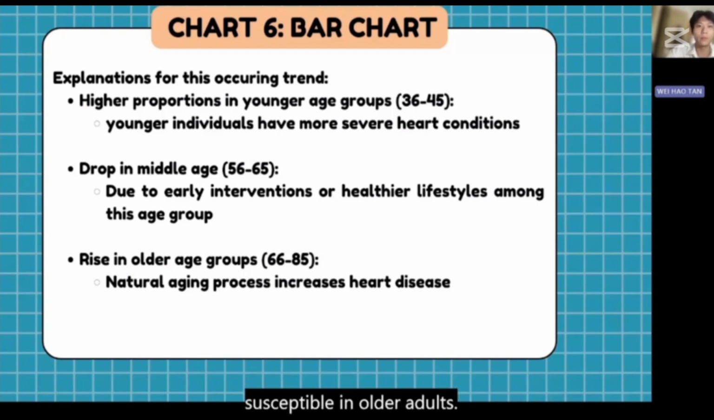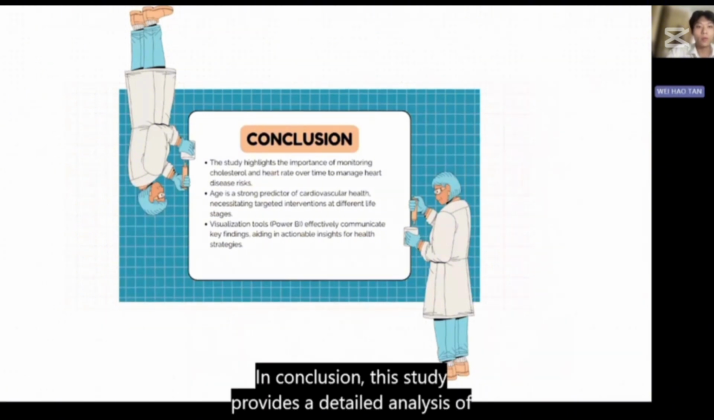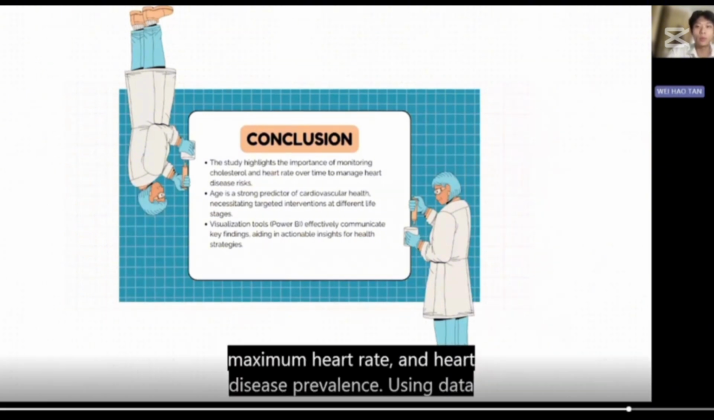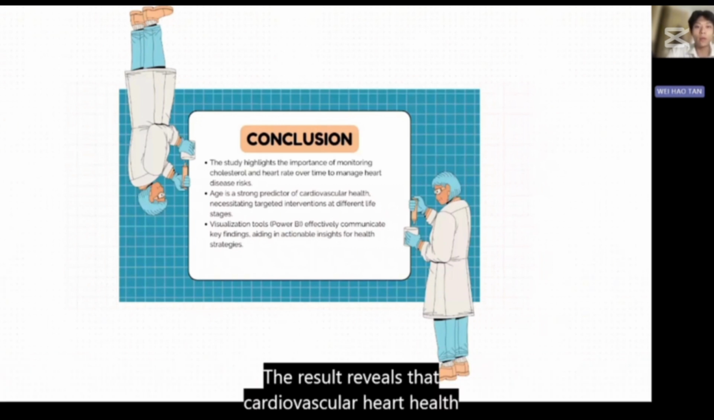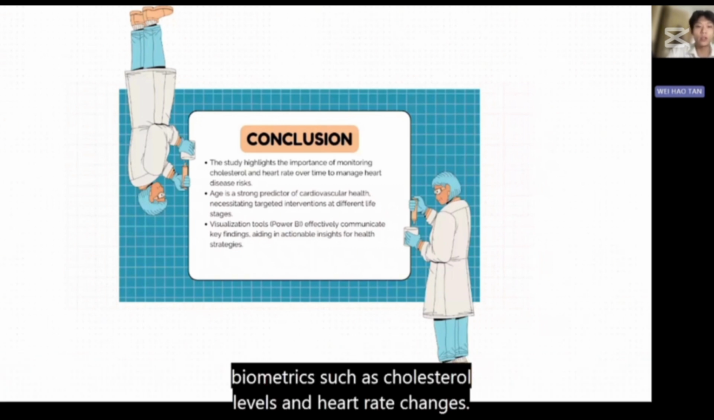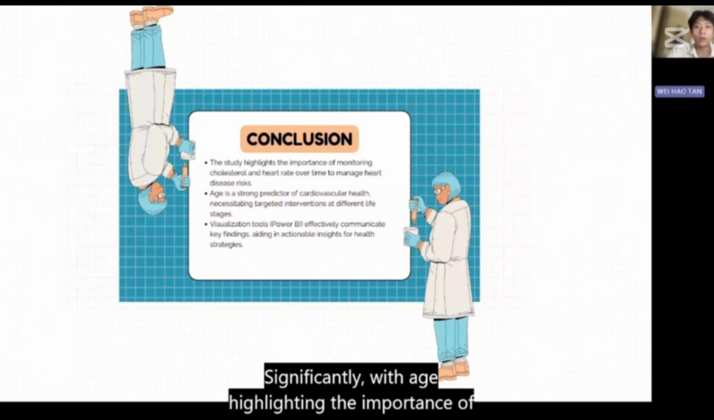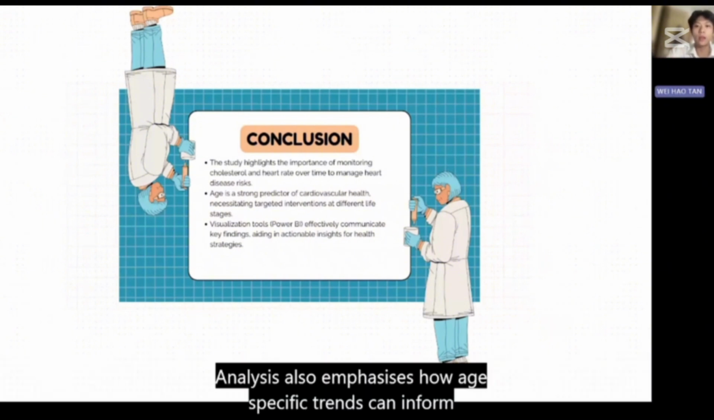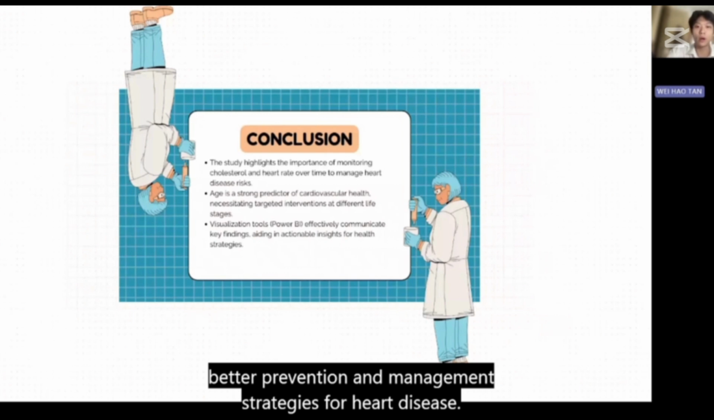In conclusion, this study provides a detailed analysis of the relationship between age, serum cholesterol levels, maximum heart rate, and heart disease prevalence. The results reveal that cardiovascular health metrics, such as cholesterol levels and heart rate, change significantly with age, highlighting the importance of monitoring these factors. The analysis also emphasizes how age-specific trends can inform better prevention and management strategies for heart disease.